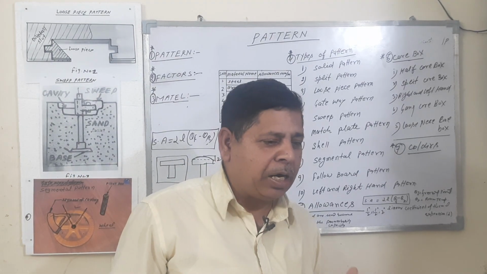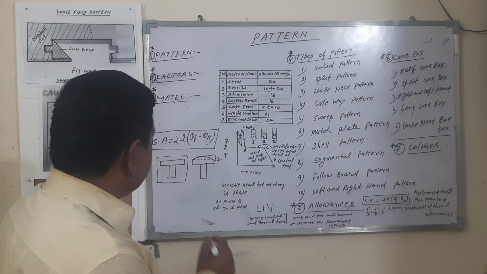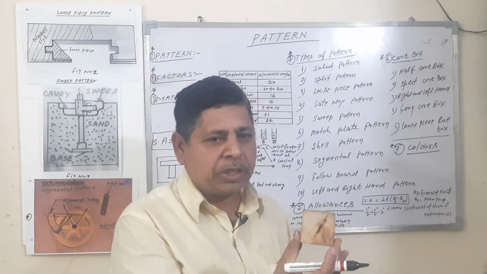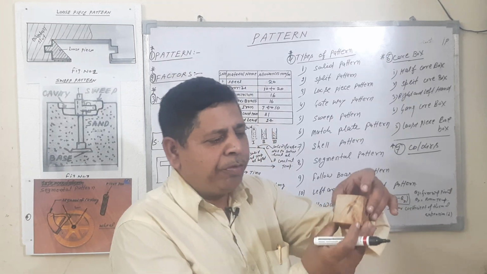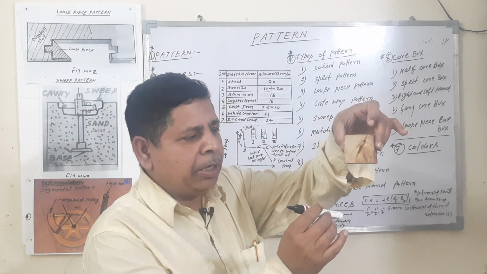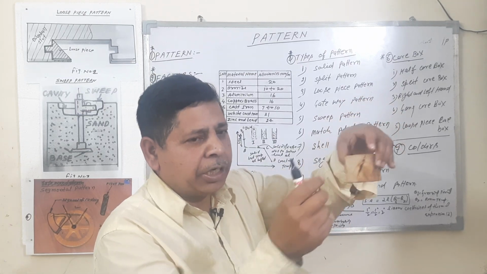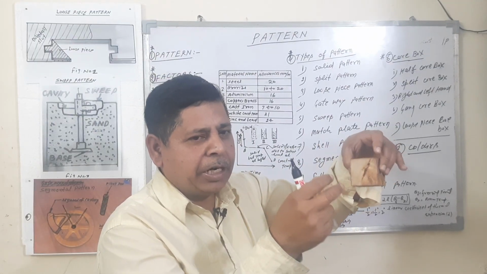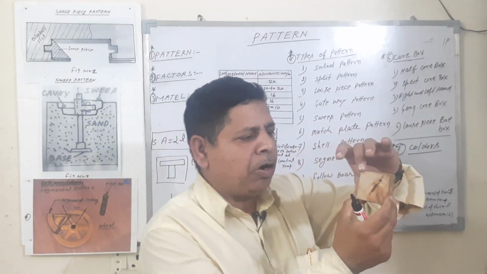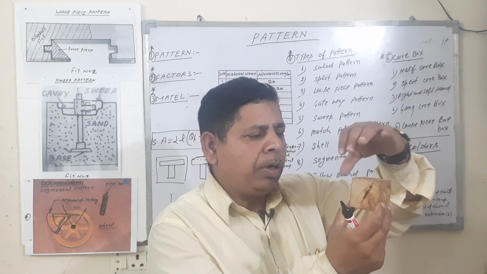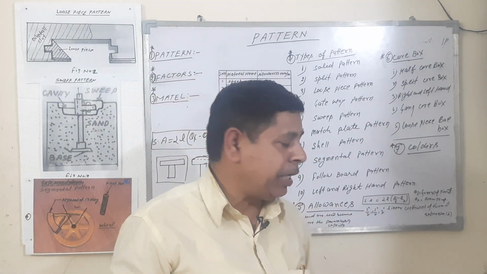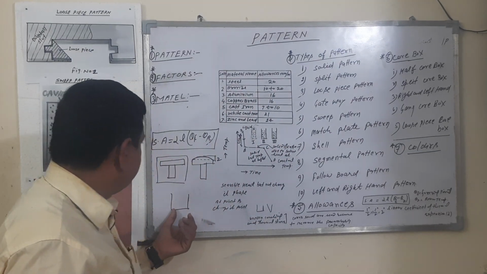Fourth number is rapping allowance. Rapping allowance means this is a piece molded in a sand. When you strike it with a hammer to remove this metal, the dimension is increased by the rapping. So the dimension of the pattern is made less, the extra dimension is minus. So these are the rapping allowances.